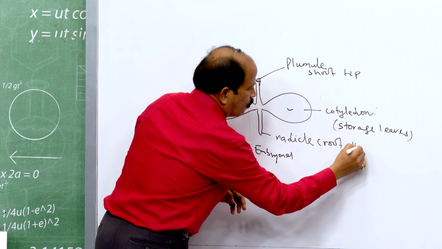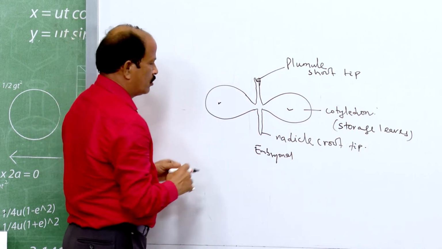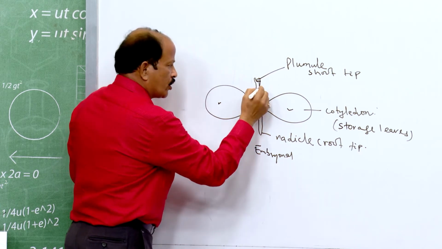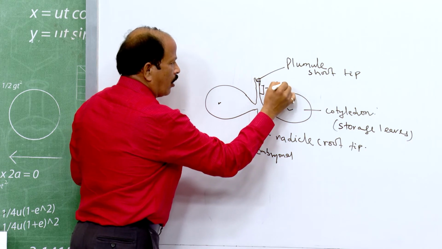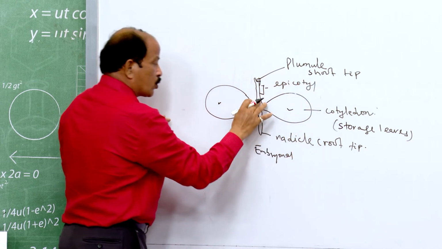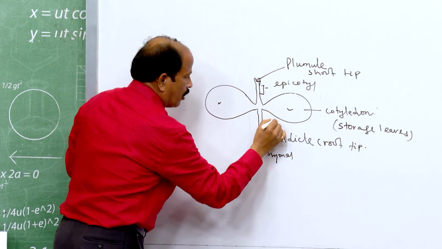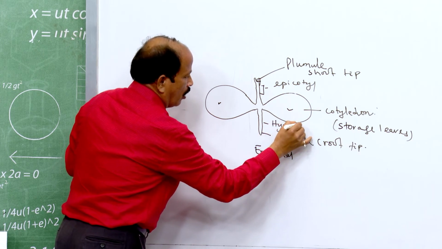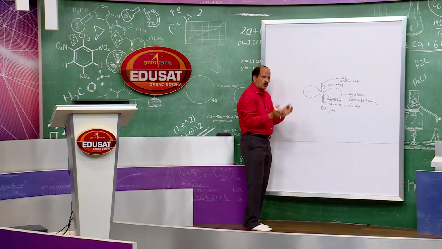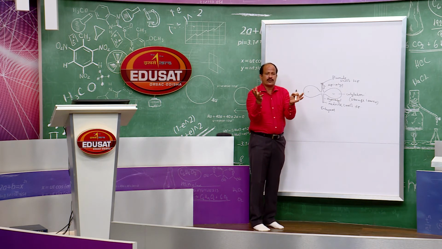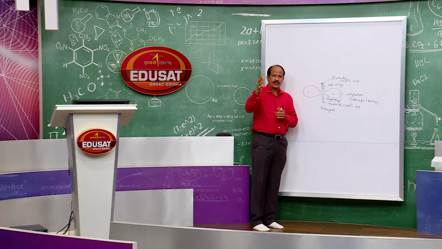Now, what should be taken into consideration? The portion above the point of attachment of the cotyledons is called the epicotyl, and the portion below the attachment of the cotyledons is the hypocotyl. We can soak certain seeds like groundnut, and after swelling or imbibition you can break it, and you can easily see the embryo, cotyledons and whatever integuments are present.